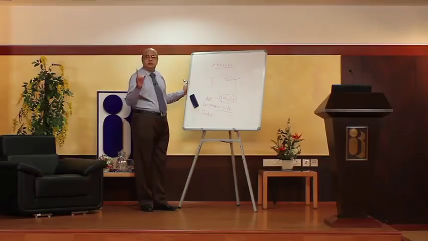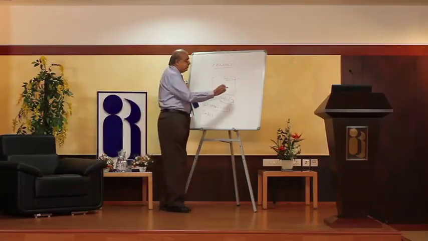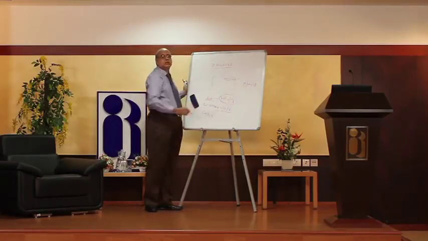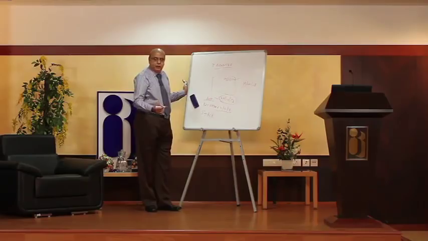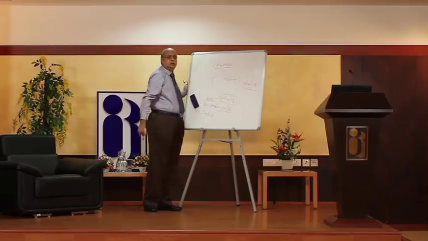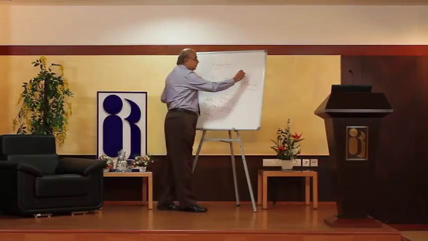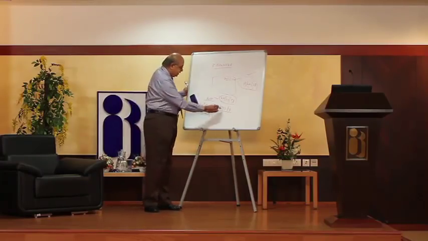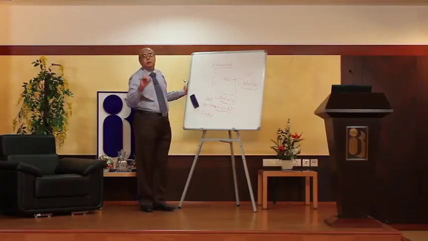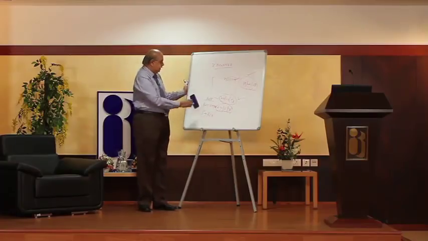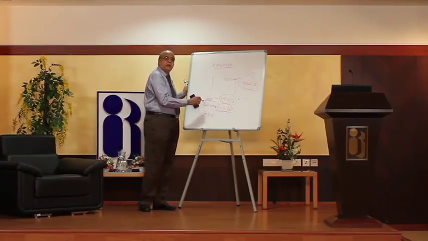Suppose today a bank is receiving a check bearing an old date. This is called a stale check, because when you compare with today's date, 3 months have already been completed as far as this particular check is concerned. The banker cannot honor the check. If the banker honors the check, then it is not a payment in due course. Similarly, if the banker honors the post-dated check, it is not a payment in due course. Here, the banker is in order. An antedated check, if it is not beyond 3 months, is valid.